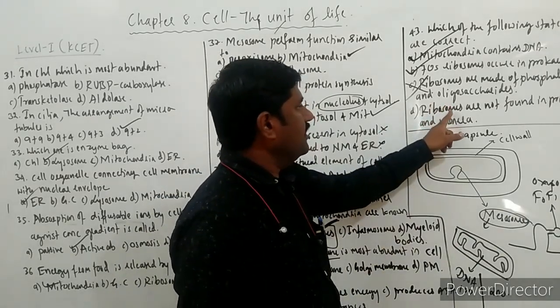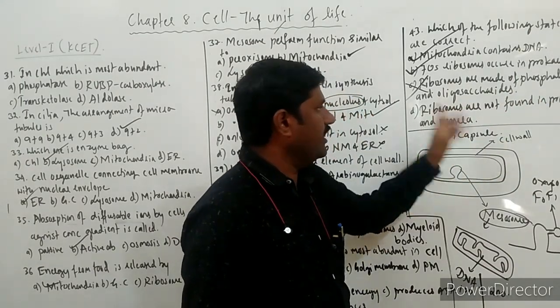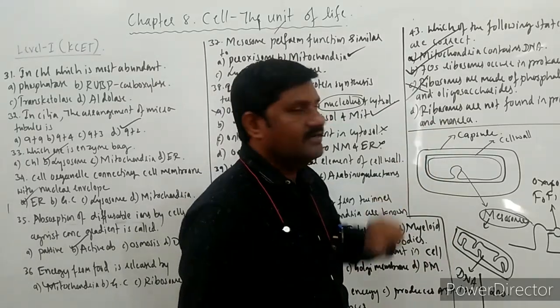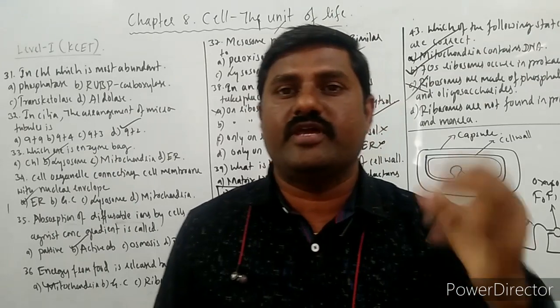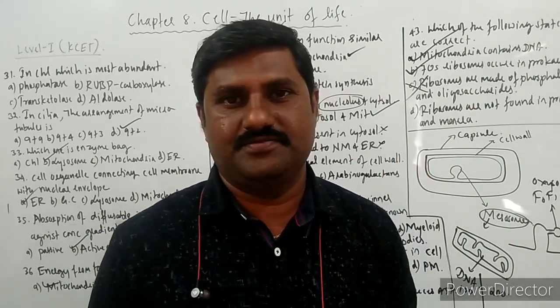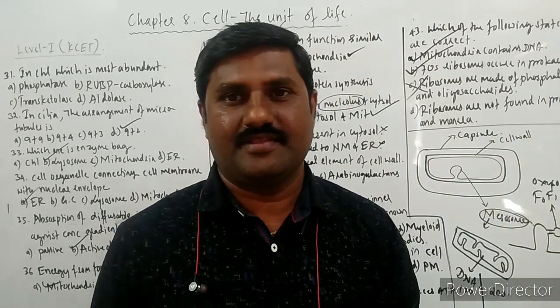And the next statement, ribosomes are not found in Protista and Monera, right? Monera is mainly made up of prokaryotes. Monerans are prokaryotes, and Protista are eukaryotes.